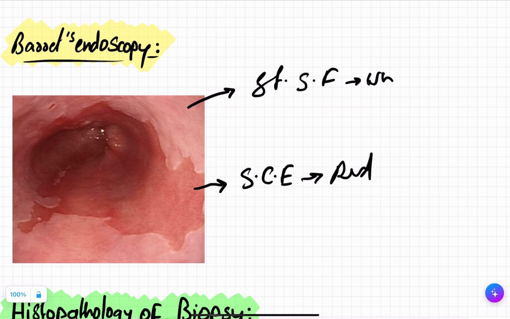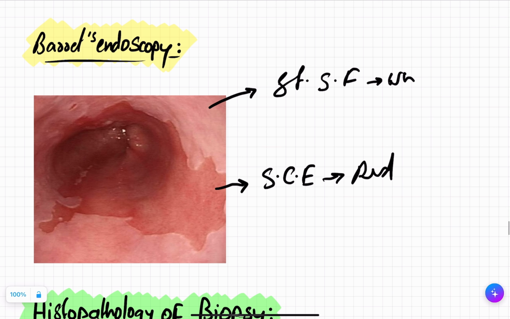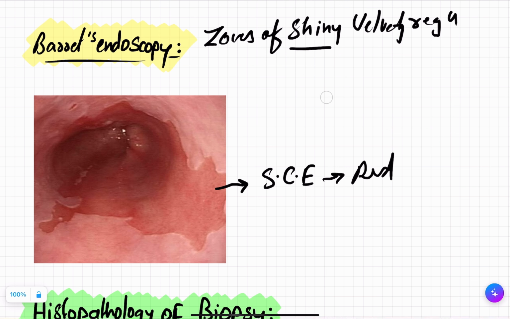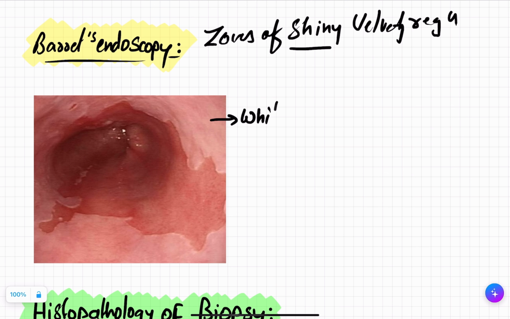That is why Barrett's endoscopy appears as zones of shiny, velvety regions. Why shiny? Because the goblet cell is producing mucin, which gives it what? It gives the shiny appearance. So this is white because this is thicker.